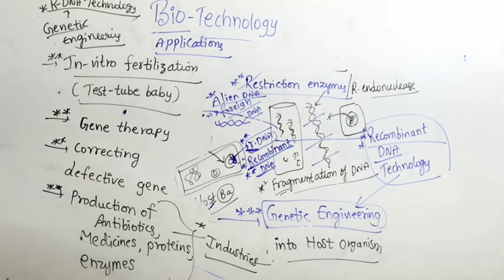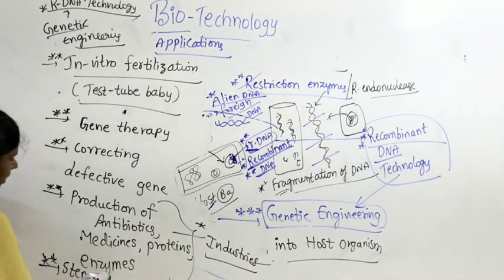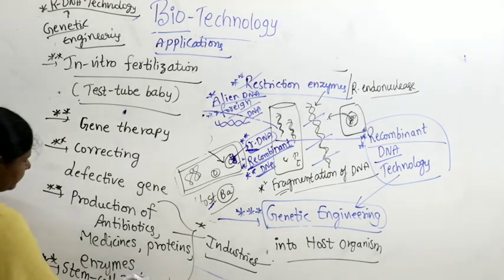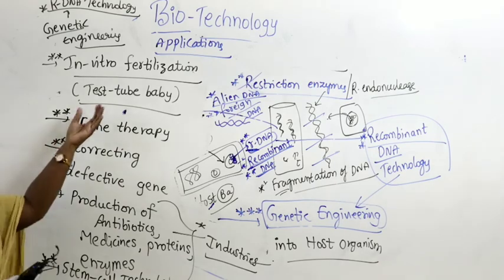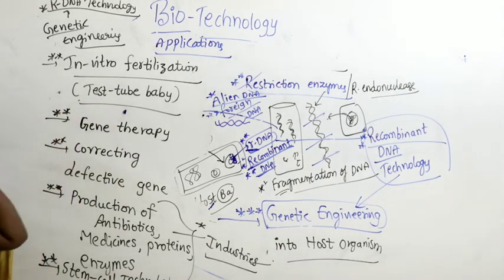You know, test tube baby and even stem cell technology. I think you know well that nowadays in every hospital they are creating awareness on stem cell technology, right? So in vitro fertilization, test tube baby, is one of the most familiar ones. What is stem cell technology?